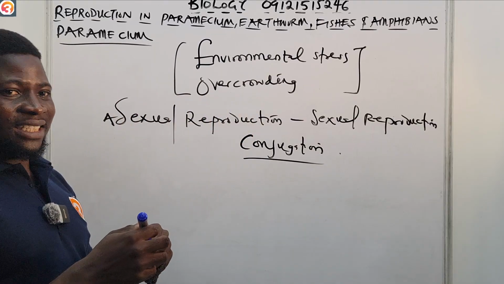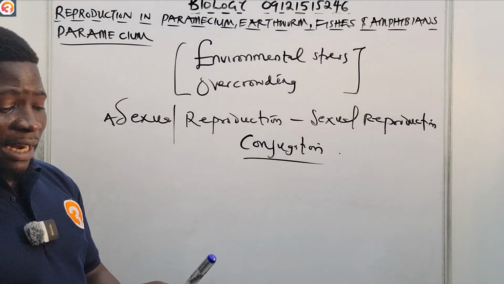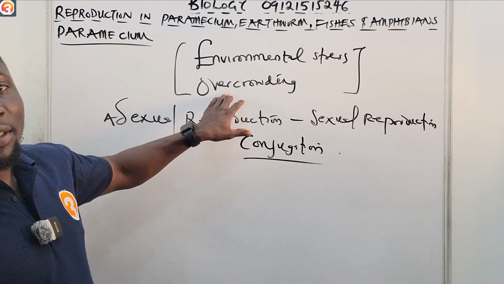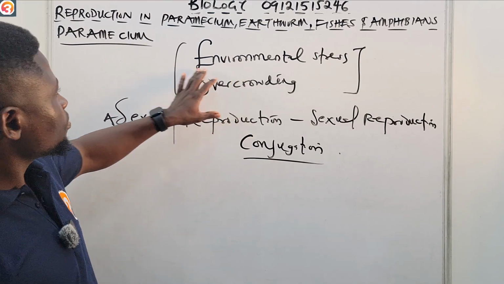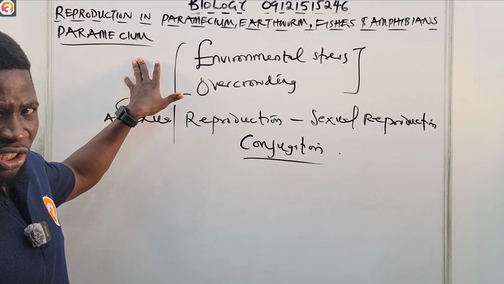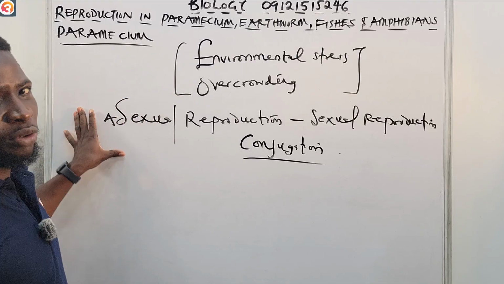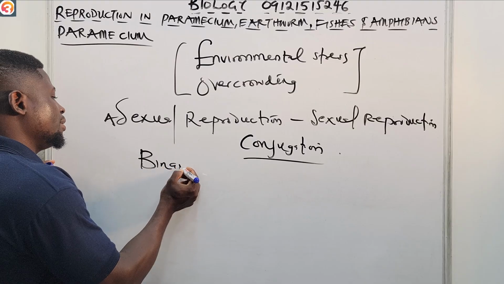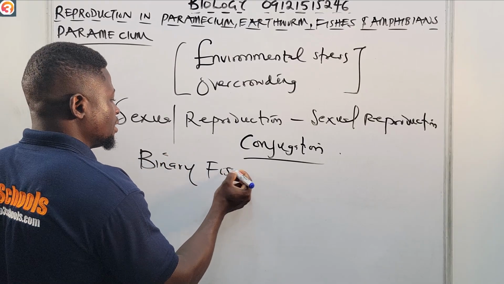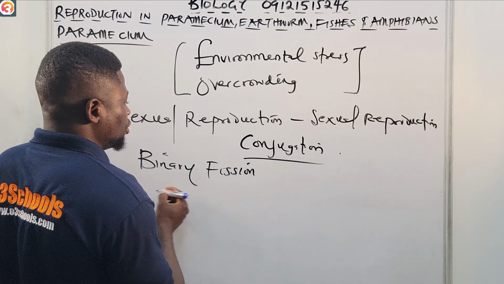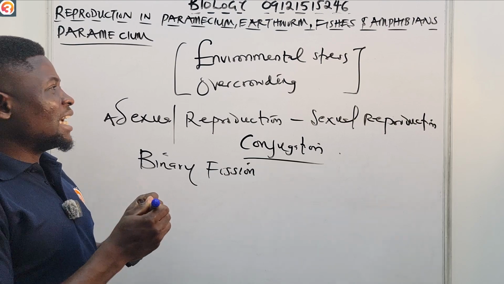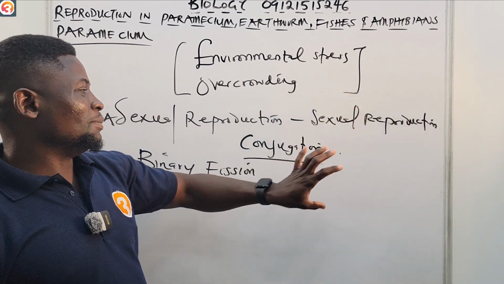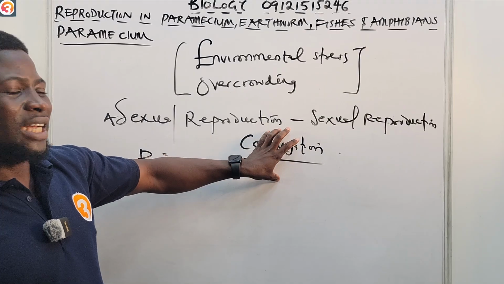Let me go back again and say that under certain conditions such as overcrowding and environmental stress, Paramecium changes from asexual reproduction. How do they reproduce asexually? Through binary fission, we talked about it. So Paramecium will change from asexual reproduction to sexual reproduction, and the process where they do this is known as conjugation.